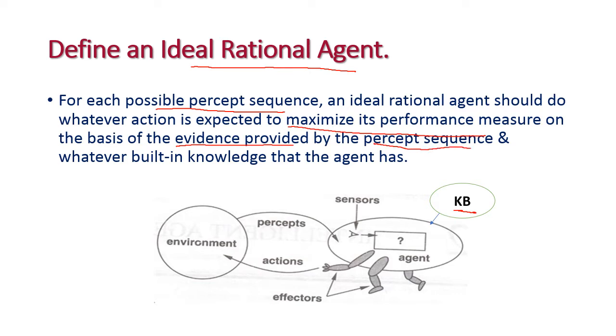That is, it will continuously observe the environment, together with whatever built-in knowledge the agent has. Built-in knowledge means it already has some knowledge base. So it will compare the pre-experience with the current state, and based on that, it will do the corresponding action on the environment. So this is called an ideal rational agent.